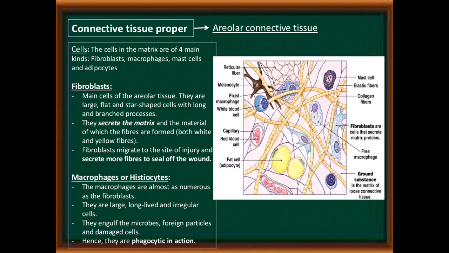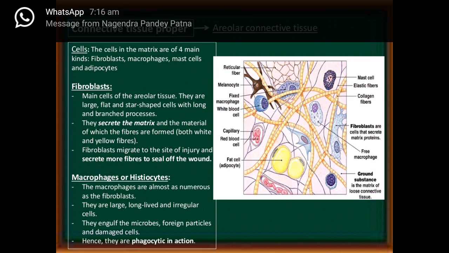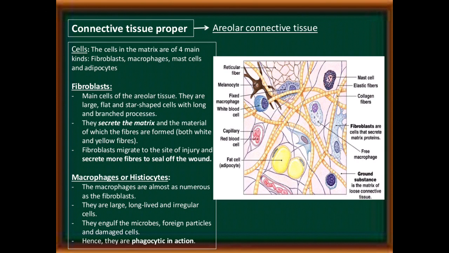Cells present in the areolar tissue. The cells in the matrix are of four main types: fibroblast cells, macrophages, mast cells and adipocytes. Fibroblast cells, the main cells of the areolar tissue, are large, flat and star-shaped cells with long and branched processes. They secrete the matrix and the material of which the fibers are formed, both white and yellow fibers. Fibroblasts migrate to the site of injury and secrete more fibers to seal off the wound.